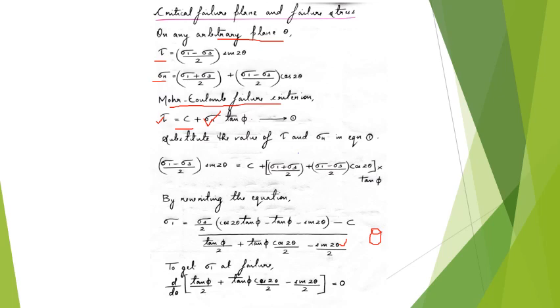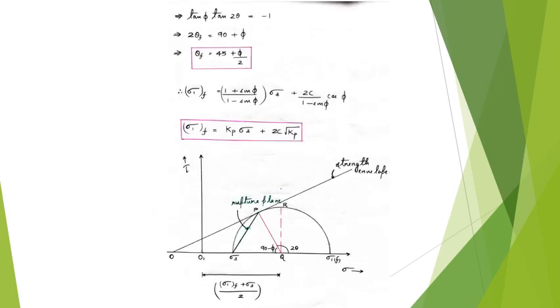Because if you see, all other parameters, phi, sigma 3, c, are constants. The only variable here is theta. So we differentiate the denominator with respect to theta and equate it to 0, and we get this equation.